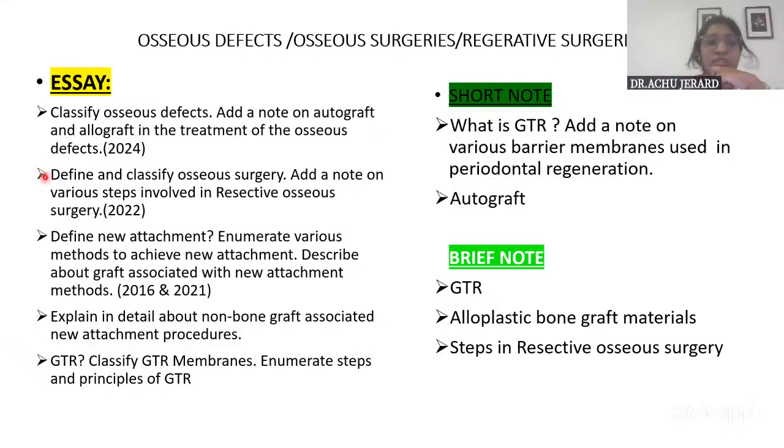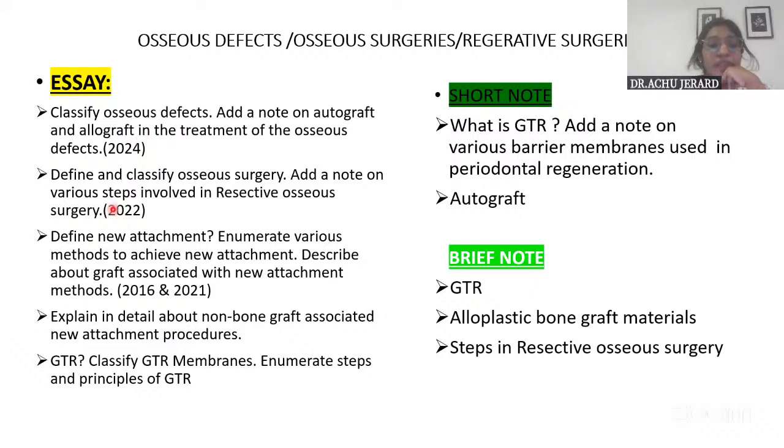Okay. Because see, here one question is: classify osseous defect, add a note on autograft and allograft in the treatment of osseous defect. So you need to know what are the different osseous defects, what are the different osseous surgeries, and then you need to know about regeneration here. Because grafts come in regeneration only. So you need to have an idea on all these topics to answer these questions.